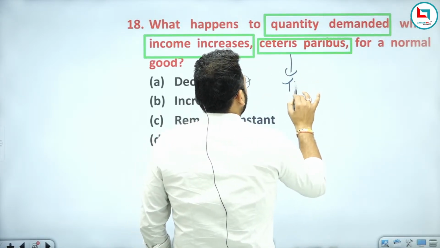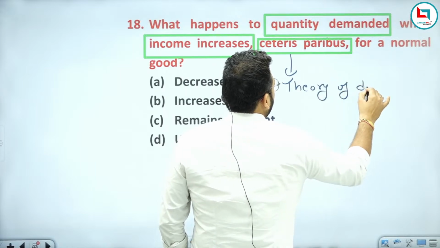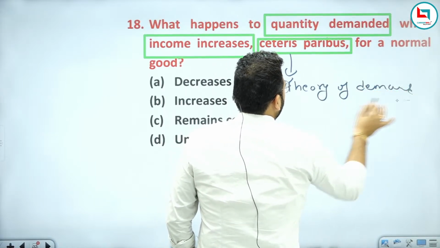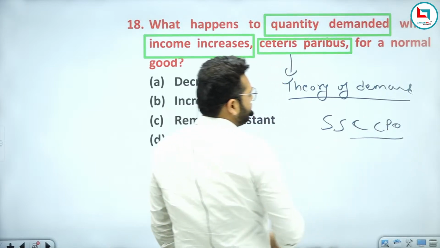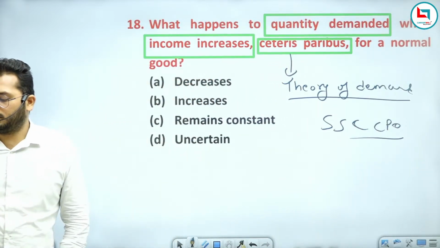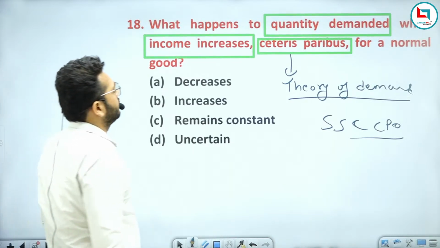Theory of demand. This question was already asked in SSC CPO. Ceteris paribus means what?